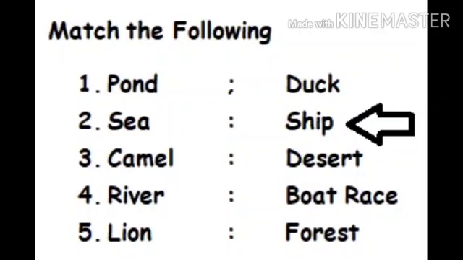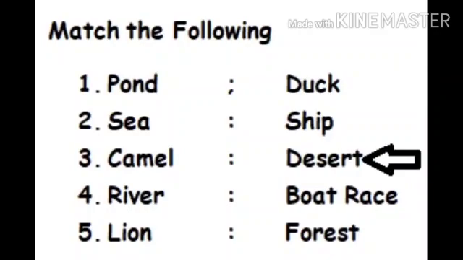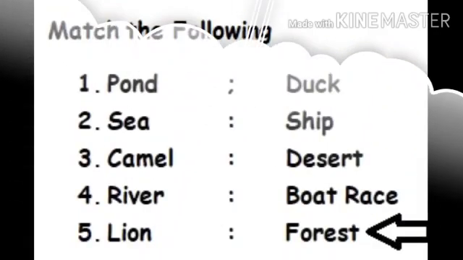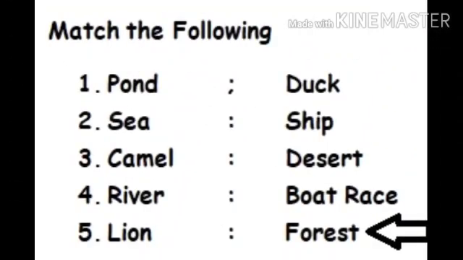Next, third one, camel. Answer is desert. Camel lives in the desert. Next, river. So answer is boat race. We see boat race in the river. Next, fifth one, lion. Lion lives in the forest. Once again, repeat me. Pond, duck, sea, ship, camel, desert, river, boat race, lion, forest.